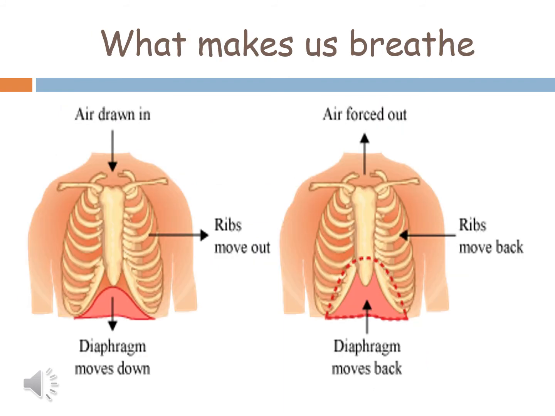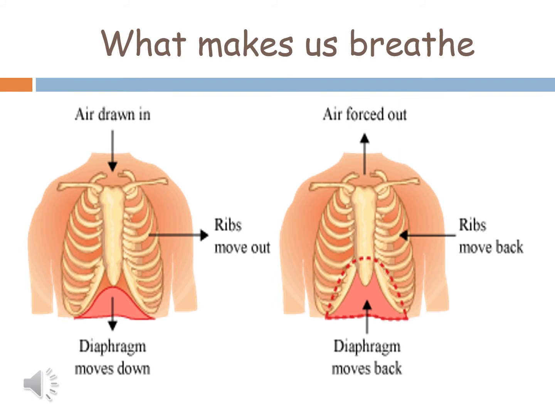Now next is what makes us breathe. We know that when we breathe, our chest rises and falls as we breathe in and out. So how does this happen? During inhalation, when we breathe in, the intercostal muscles contract and two things happen at the same time. The ribs are pushed upward and outward, and the diaphragm contracts and moves downward.